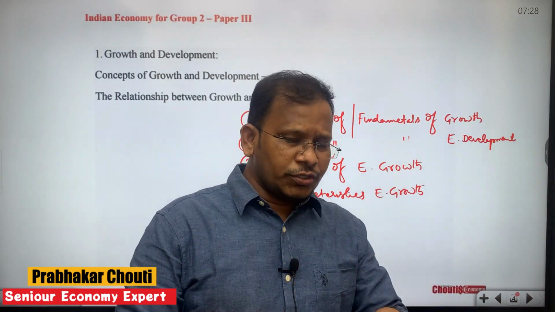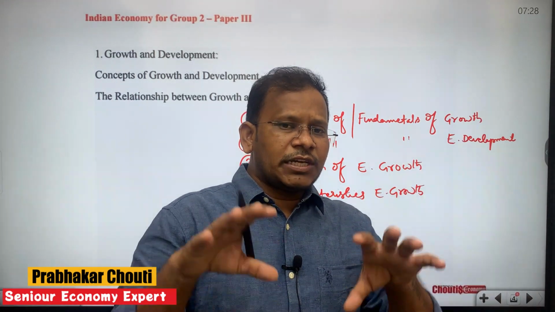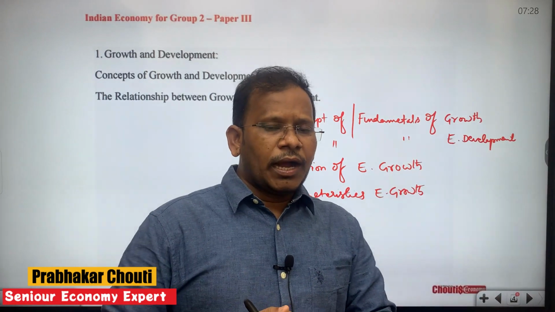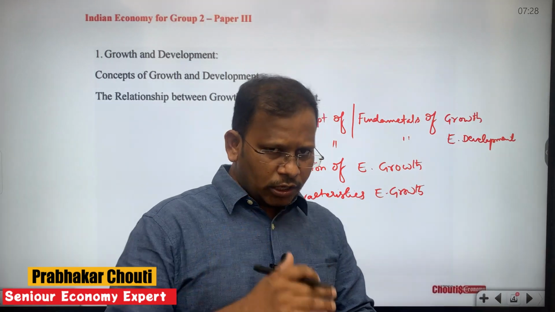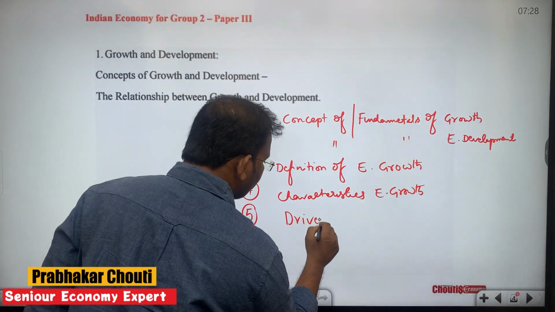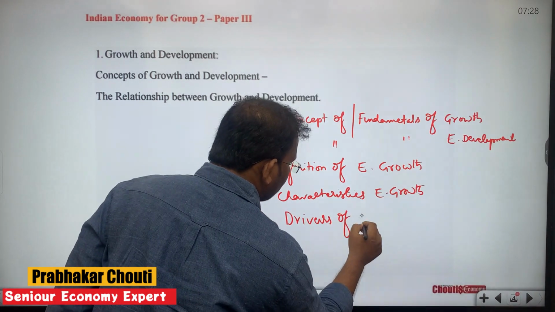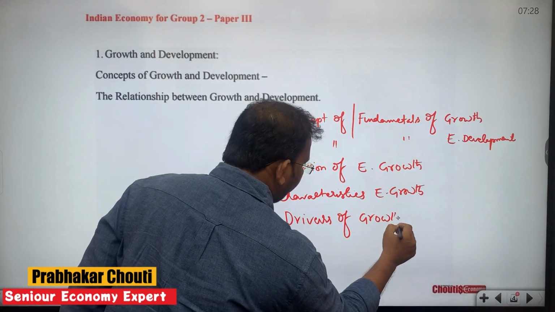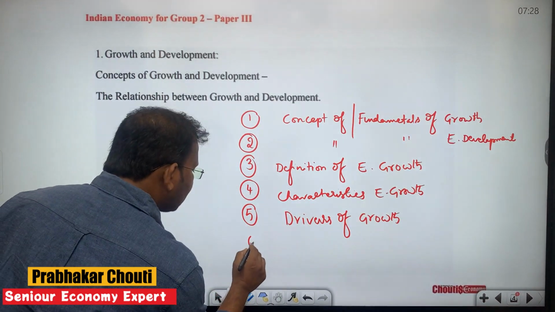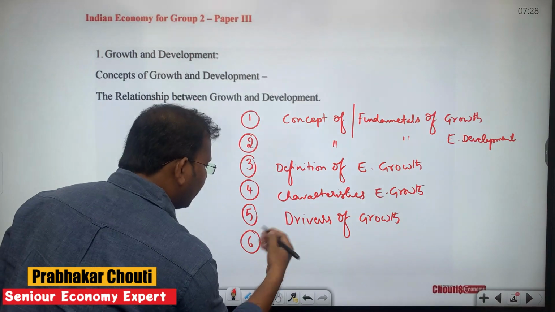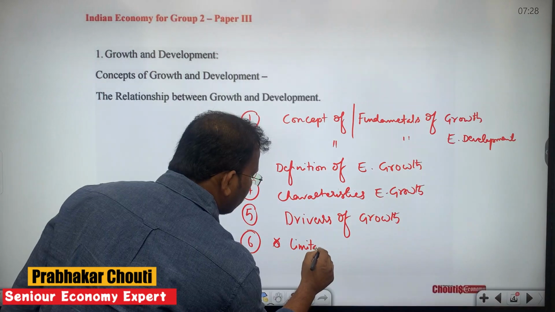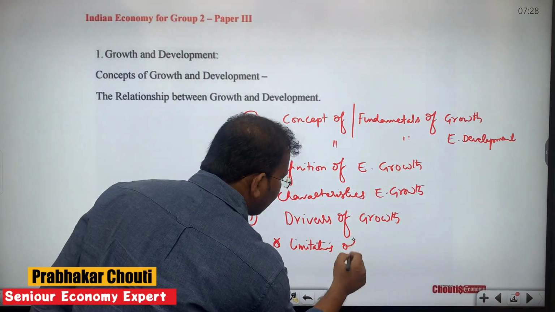There are some factors which are universal in nature, which are always helpful to get the highest growth in a particular economy. That is the reason why there are some drivers of growth. We would go through the complete discussion on drivers of growth. Now, there are some obstacles to growth, and I can also call them limitations of growth.